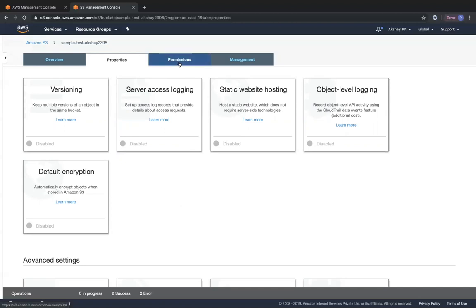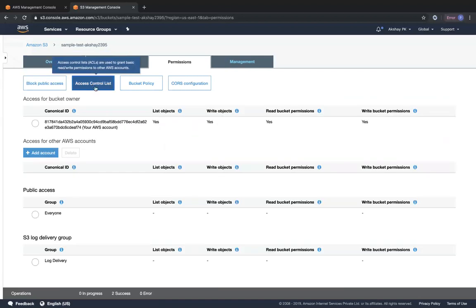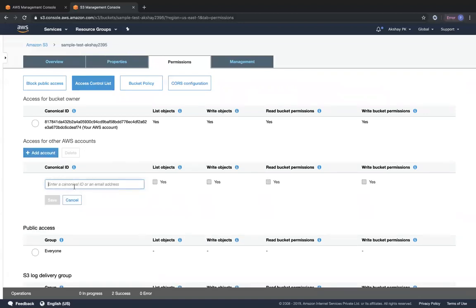But then under permissions, this is for the bucket level permissions. So you can see over here that we have switched off block all public access, which means we can go ahead and modify our ACLs and bucket policies. So right next to block public access, we have the setting called access control list for the bucket. Okay. So the access control list for the bucket owner mentions that the bucket owner has full access. If I want to add any other AWS account, I can just go ahead and click on add account and enter the account ID or the canonical ID or the particular account owner's email address, and then I can mention their respective permission over here.